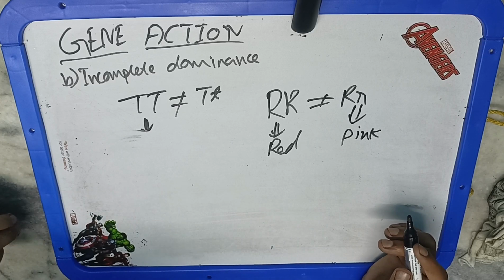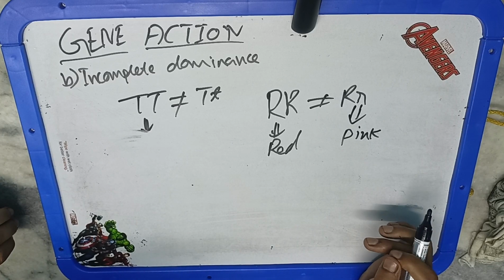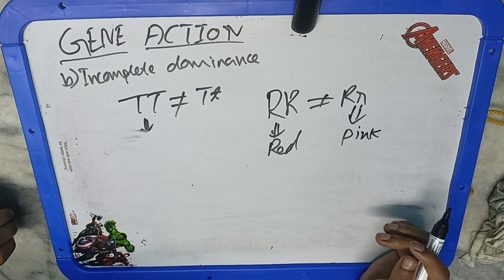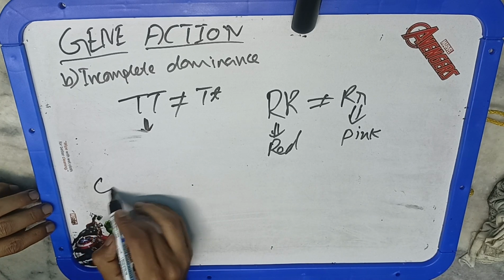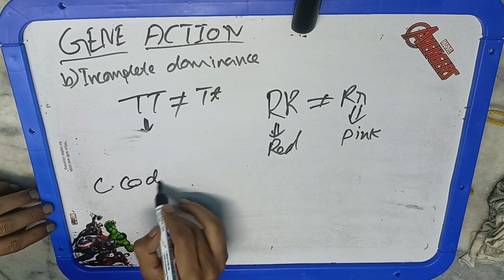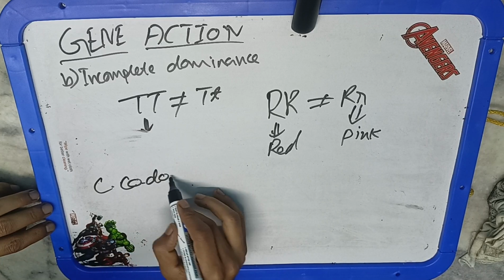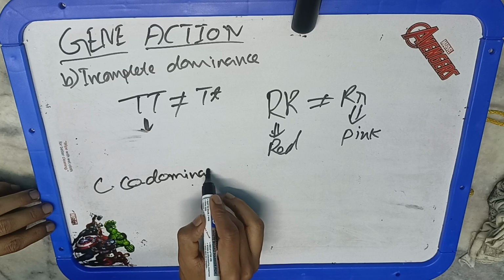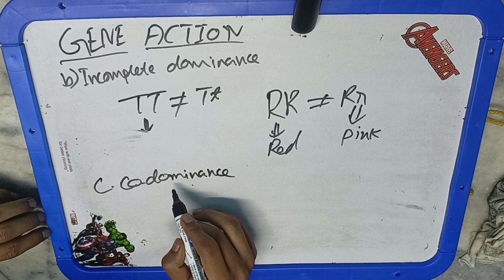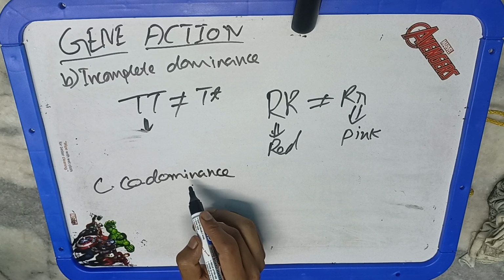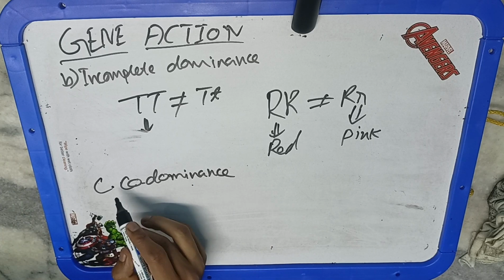The variation in the phenotype of the heterozygote, a deviation in the heterozygote. Now there is the condition of codominance. Codominance means both of the alleles show their own impact equally. No one is dominant, no one is recessive. So again, this is an exception to Mendel's law.